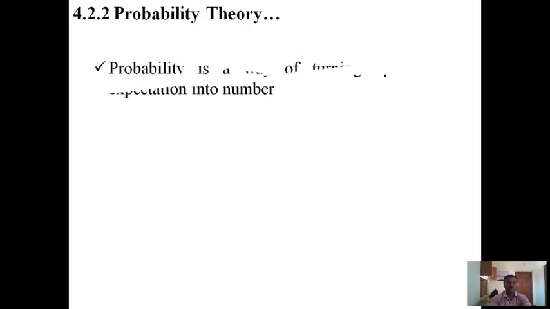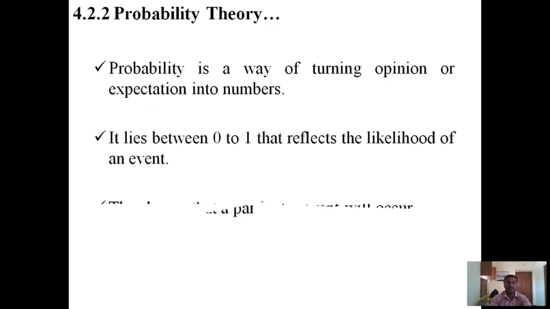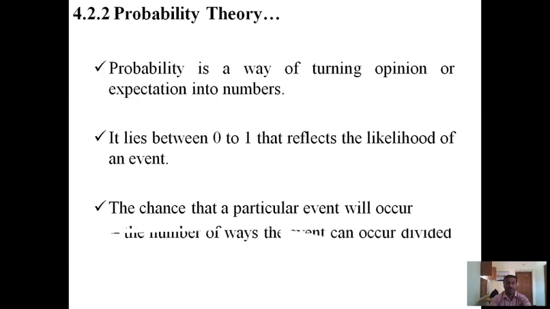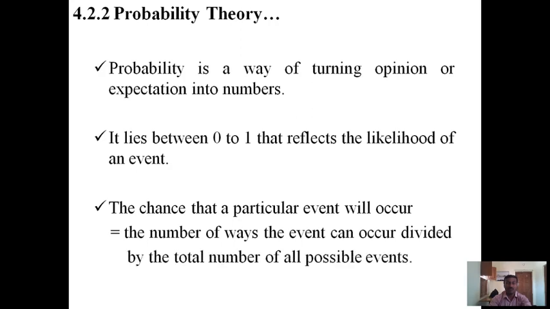Probability theory. Probability is a way of turning opinion or expectations into numbers. It lies between 0 and 1 and reflects the likelihood of an event, the chance that a particular event will occur: the number of ways the event can occur divided by the total number of all possible events.